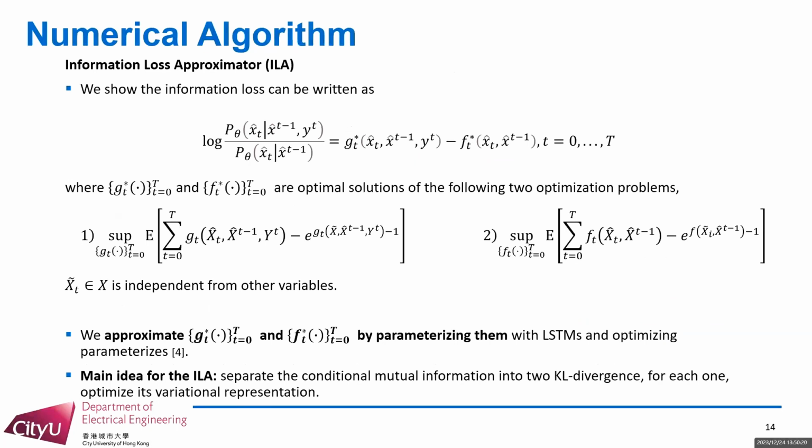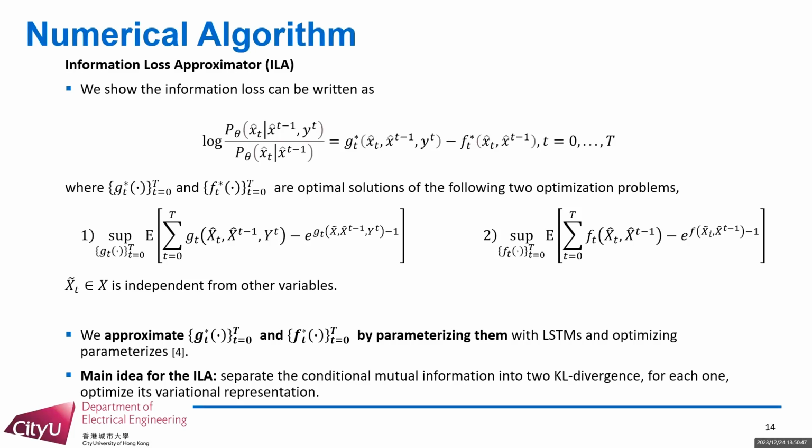Secondly, we approximate the information loss with a variational approach. We show the information loss could be written as G_t minus F_t, where G_t and F_t are optimal solutions of the two optimization problems. The main idea for this approximation is to separate the conditional mutual information into two KL divergences. For each one, optimize its variational representation.